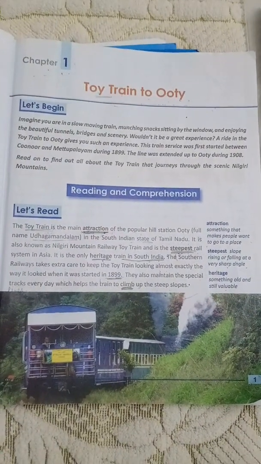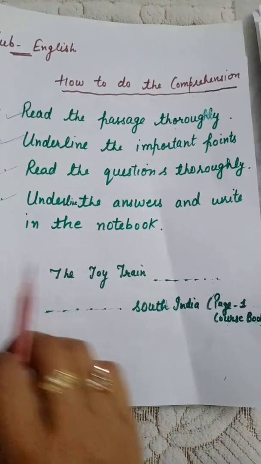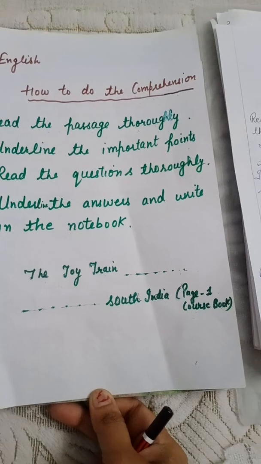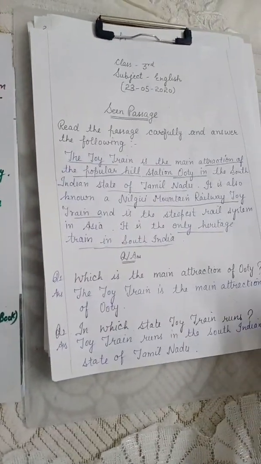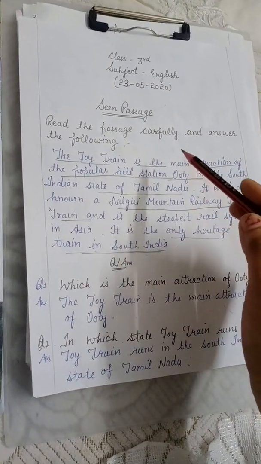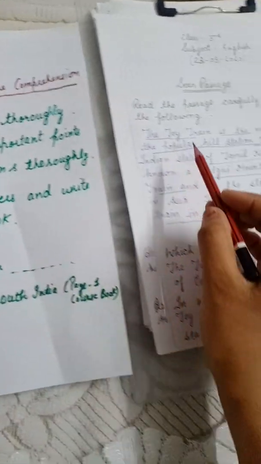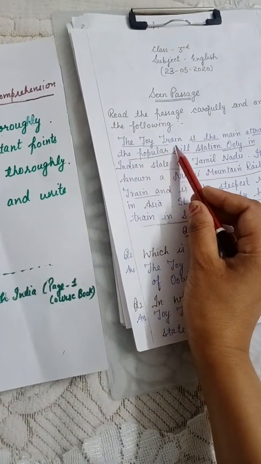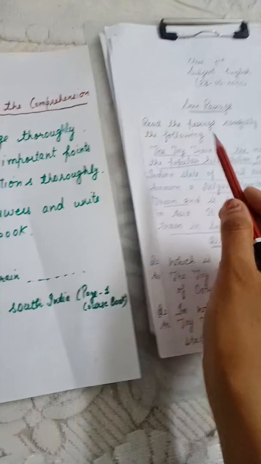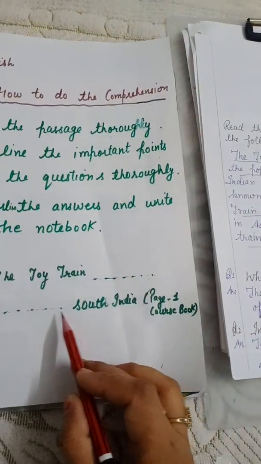As you have seen this comprehension in your book, first of all we will learn how to attempt a seen comprehension. In case of seen comprehension, we don't need to write the whole passage as we did in our unseen passage. We will write accordingly: the toy train, the first words and the last words, train in South India.